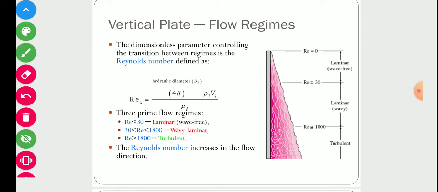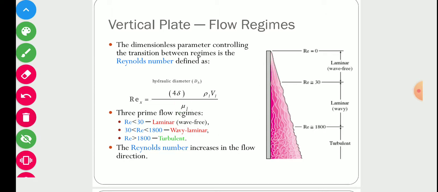Now another important parameter is the Reynolds number, because the characteristics of the condensate film can be derived with the help of the Reynolds number. With it we can say whether the condensate layer has laminar flow, wavy flow, or turbulent flow. In order to calculate the Reynolds number, we can use this diagram. The Reynolds number is equal to the hydraulic diameter, multiplied by the density of the liquid and its velocity, and divided by its viscosity.